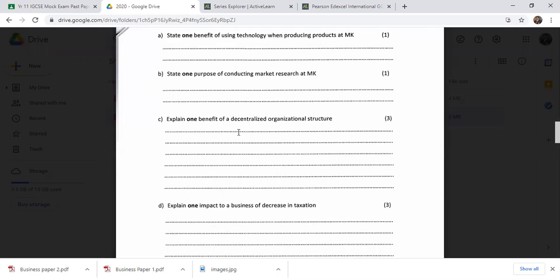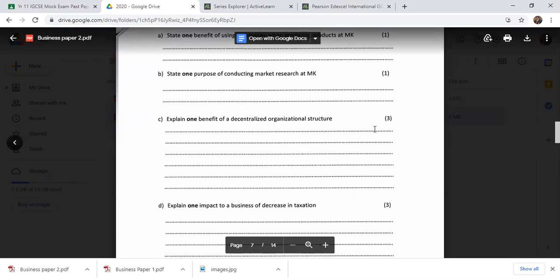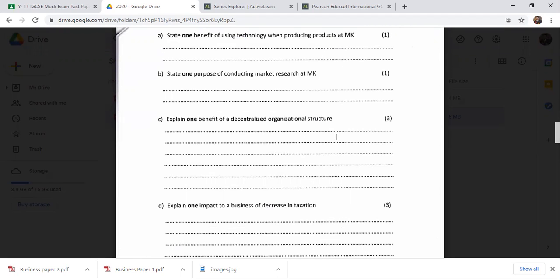The benefit of decentralization is that it reduces the stress and burden on senior management. As a result, they can relax and focus mainly on the core business activities to increase the productivity of the organization. You got it? So don't write "One benefit of decentralization structure is...". Avoid the clutter and start straight away with the answer.